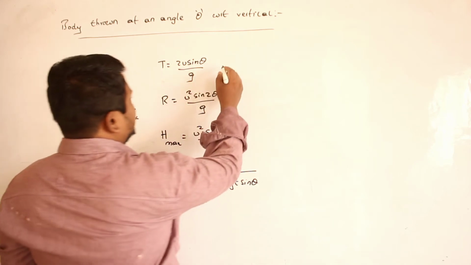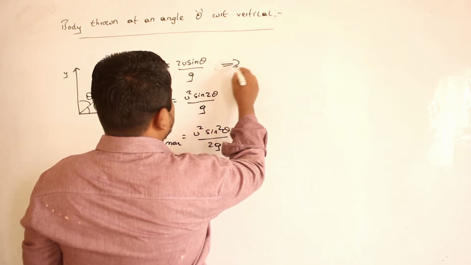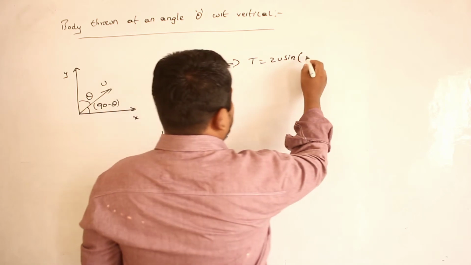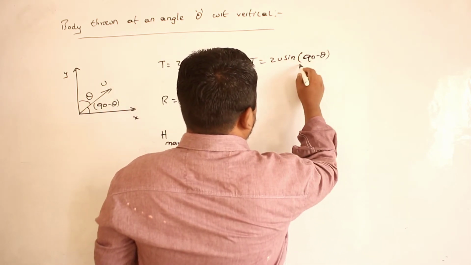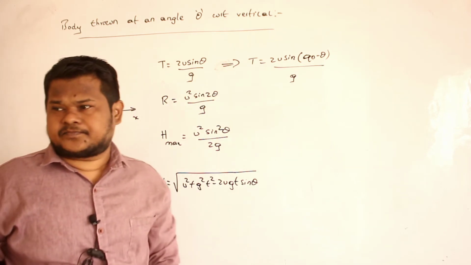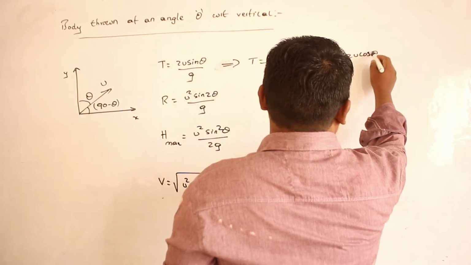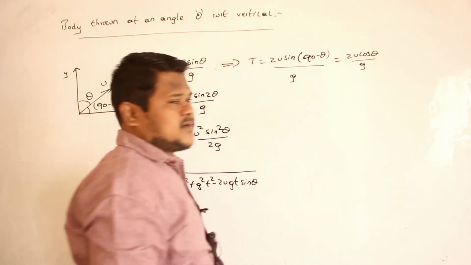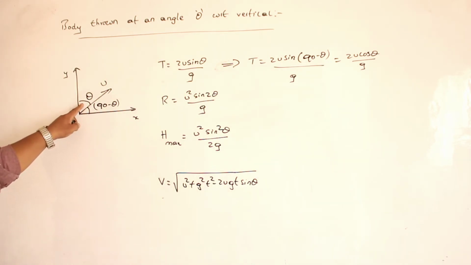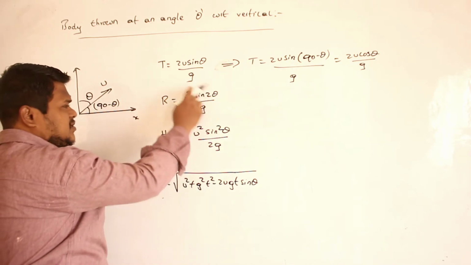So what about this equation? t is equal to 2u sin theta by g. So t is equal to 2u sin, instead of theta, 90 minus theta, divided by g. This is the equation which I have to write now. And sin 90 minus theta is cos theta, clear? So therefore it is equal to 2u cos theta divided by g. This is my equation. In which condition? When I am throwing the body at angle theta with respect to vertical, not horizontal. Understood now? Okay.